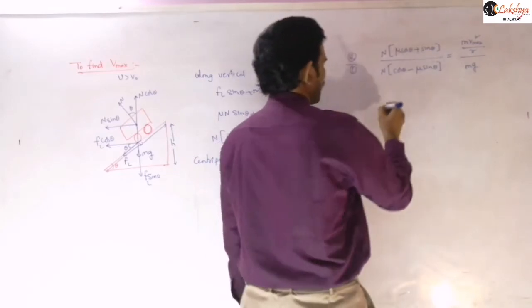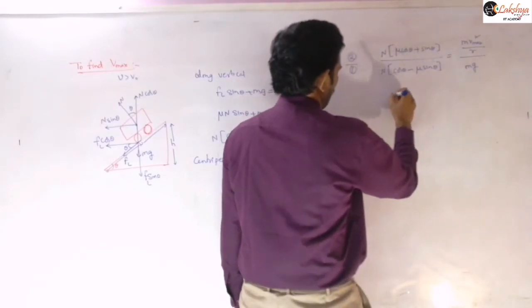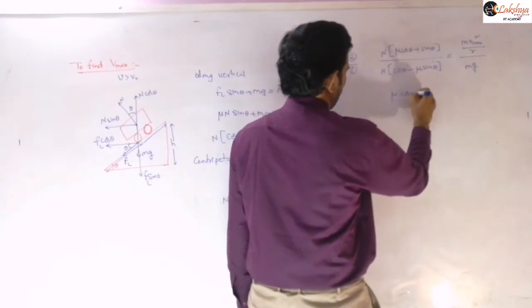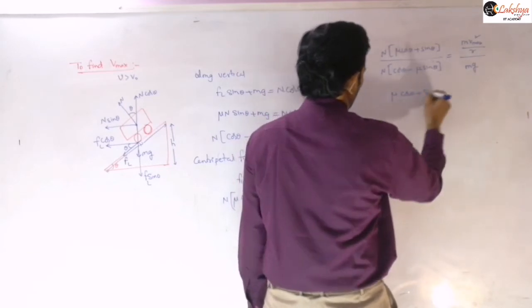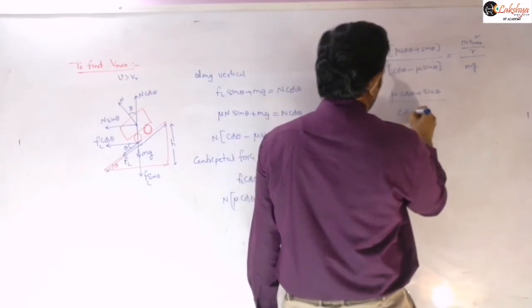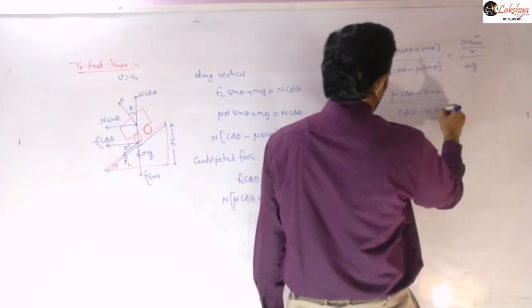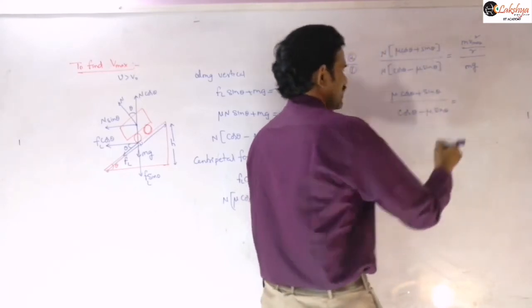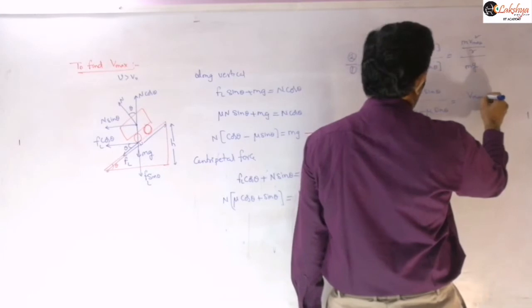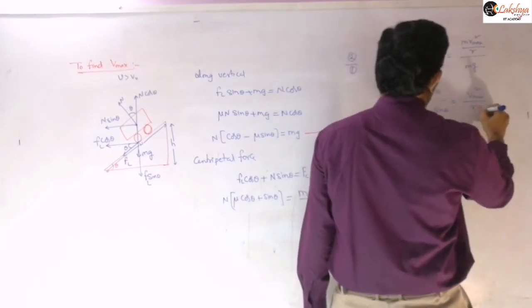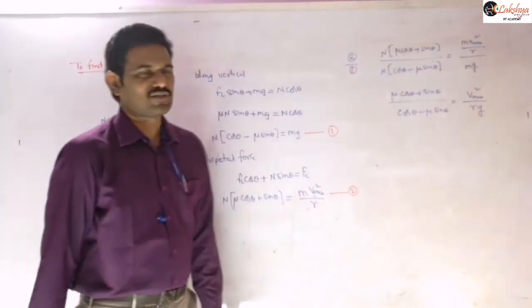So you can write this expression as (mu cos theta plus sin theta) by (cos theta minus mu sin theta), and this value is nothing but V max square by Rg.